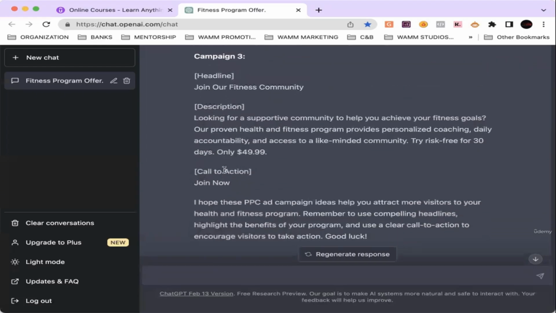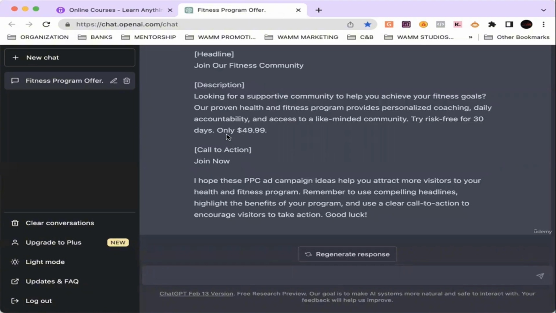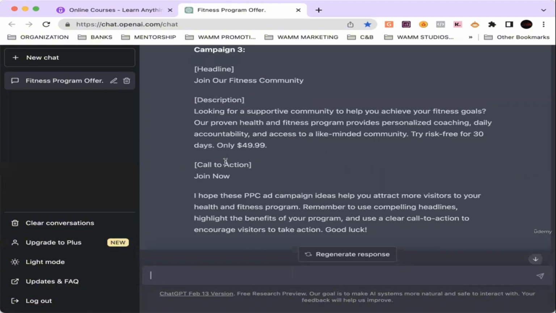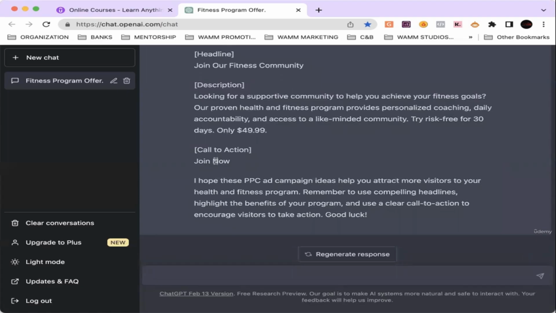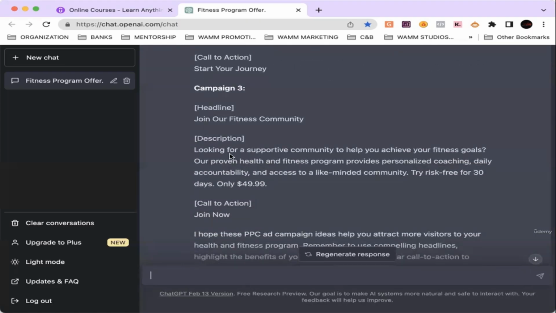Another, campaign 3: Join our fitness community. Looking for a supportive community to help you achieve your fitness goals? Our proven health and fitness program provides personalized coaching, daily accountability, and access to a like-minded community. Try risk-free for 30 days, only $49.99, right? Another one, call to action: Join now. So now it's telling us to put the call to action at the top. Oh no, I'm sorry, this is the call to action, join now. So it generated us 3.